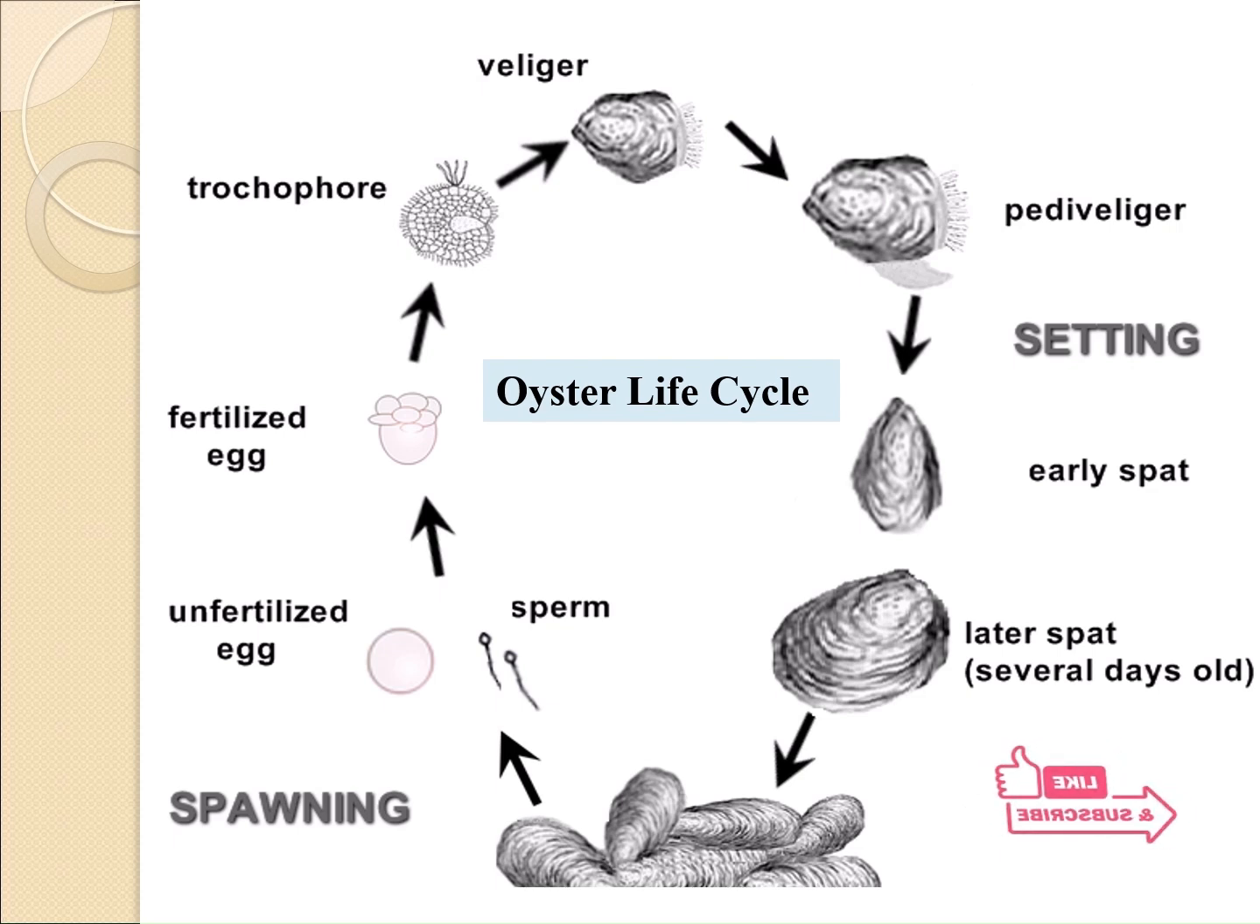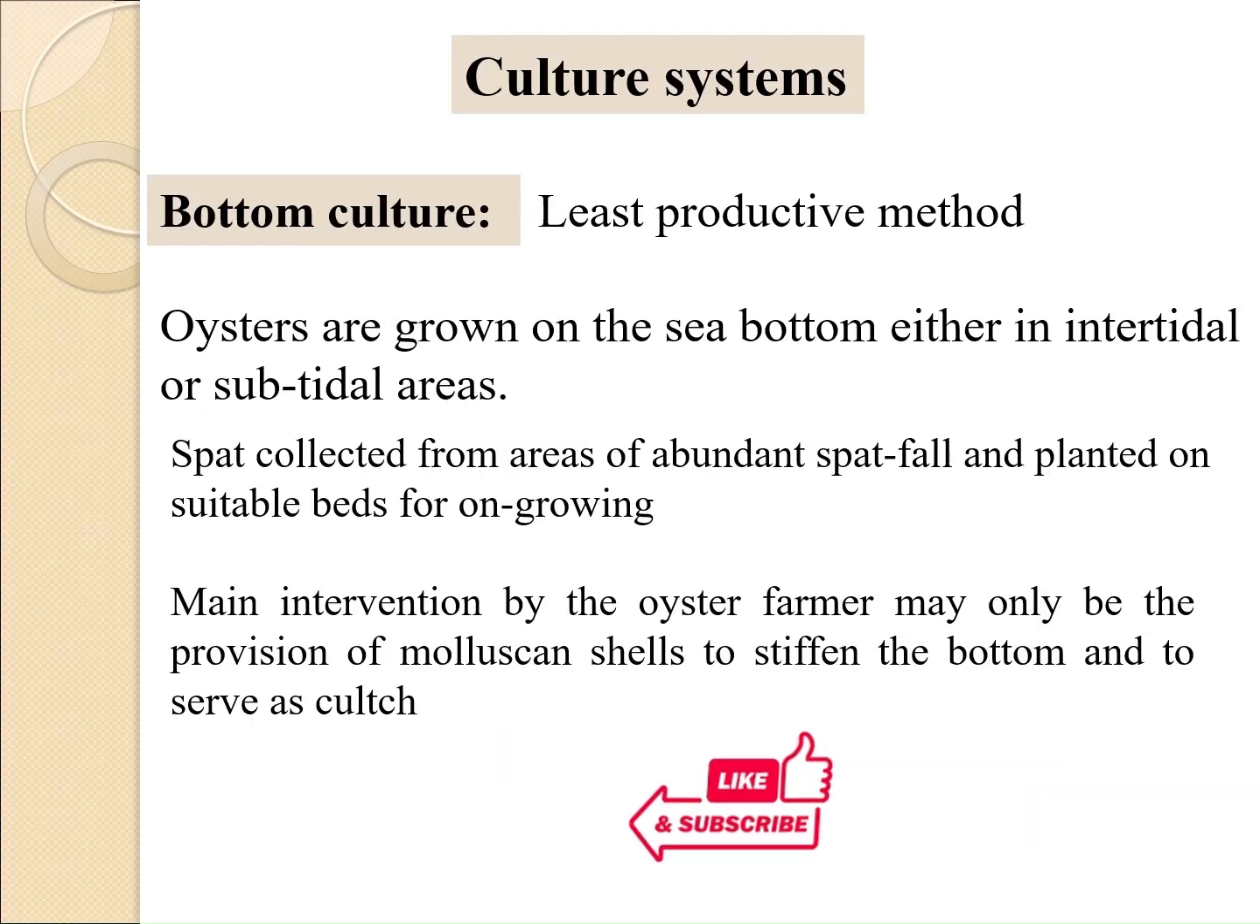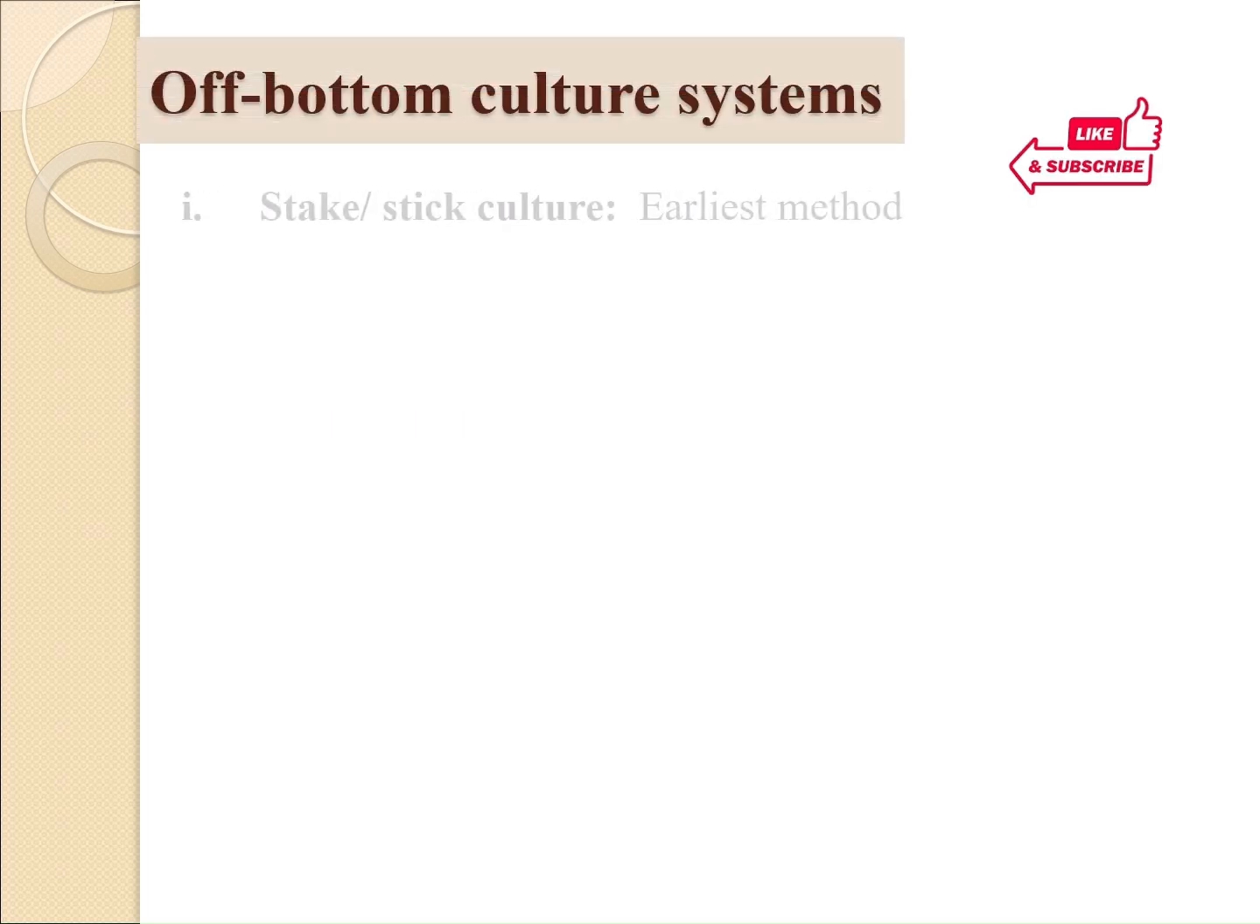These spats can be cultivated in open ecosystem or in the tanks or ponds. Let's discuss the bottom culture system. Other culture system is off-bottom culture system. These culture systems include stake or stick culture system, suspended culture system, rack culture system, stone bridge method.